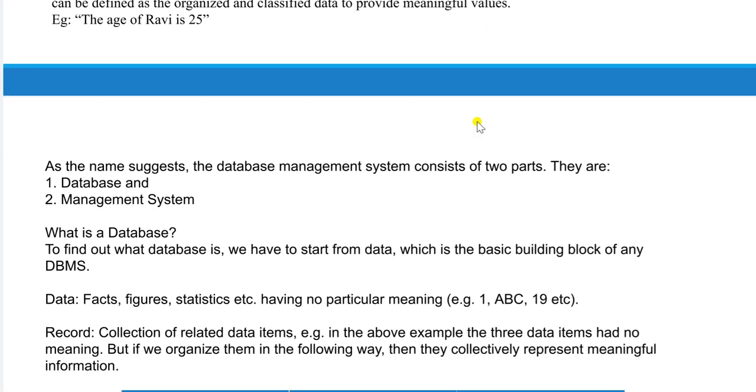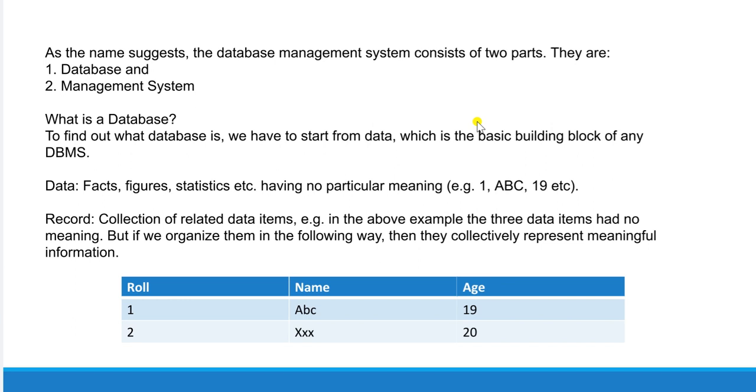Okay, and the next one you see here, the database management system consists of two parts, right? One is database and one is management system. I already explained what a database is, right? So what is data? What is a database? A collection of raw data. Here the data is nothing but some facts, some figures, some statistics. So it is the actual information we have. Data can be represented with the help of characters and numerical values. Any value you can take as data.